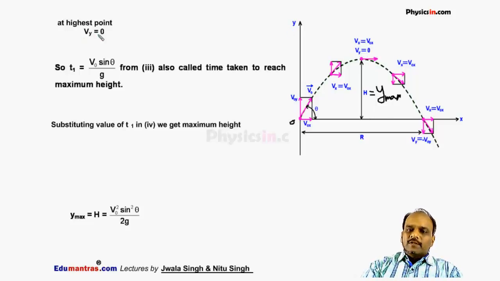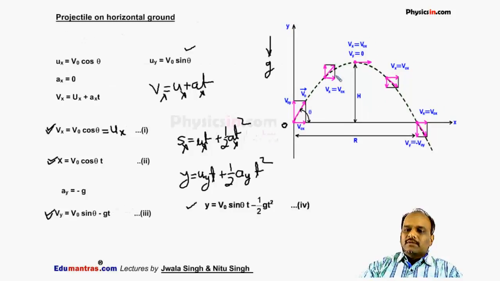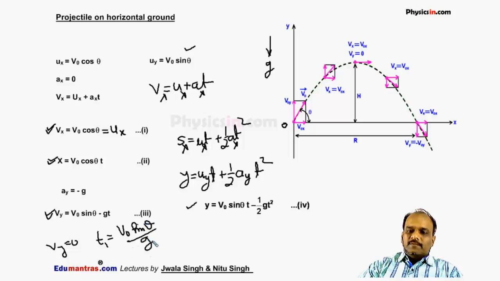So if I put vy is equal to 0 in this expression, then we get t, that is t1, equal to v0 sin theta by g. And this is the time taken by the particle to reach from the point of projection to the highest point. This time is also called the time of ascent. This time is also called the time taken to reach the maximum height.